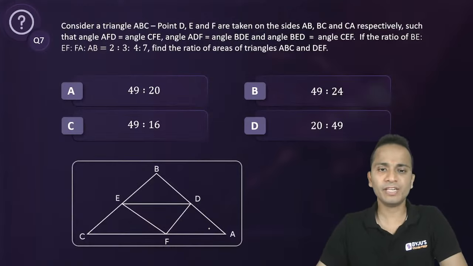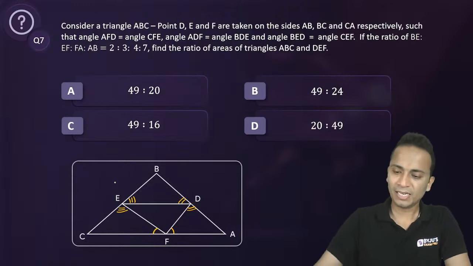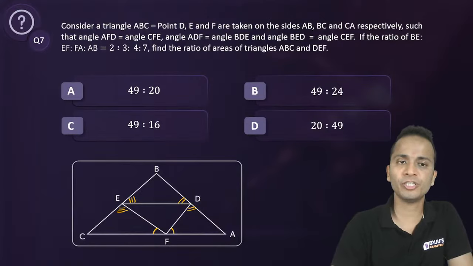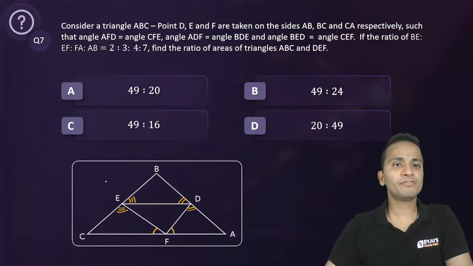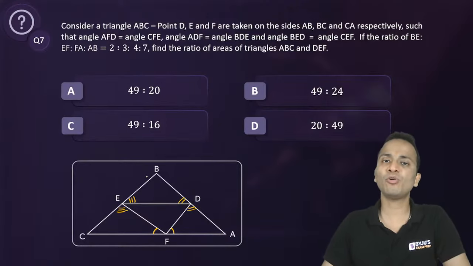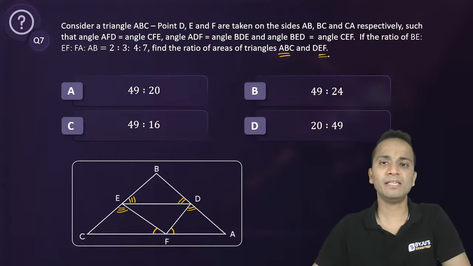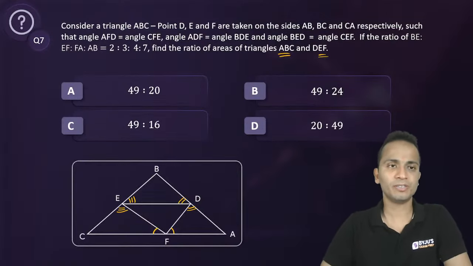So angle AFD, this angle, and CFE, these angles, these two angles are equal. Now angle ADF, this angle that I've marked and this angle that I'm marking now are equal, and further this angle and this angle are equal. Let's see how many of you can give me an answer for this question. If the ratio of BE, EF, FA and AB is 2, 3, 4, 7, find the ratio of the areas of triangle ABC and DEF. A lovely question for all of you.